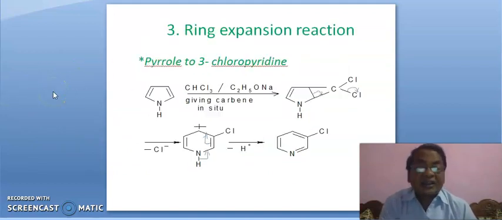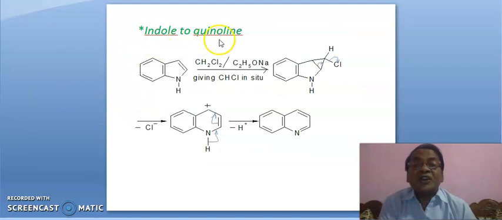And so we have written pyrrole to 3-chloropyridine. It is a ring expansion reaction. Friends, it is a 5-membered ring. It is a nitrogen heterocycle. And it is a 5-membered ring. This is a 6-membered ring. It is aromatic. So it is ring expansion, 5-membered to 6-membered. Indole to quinoline.